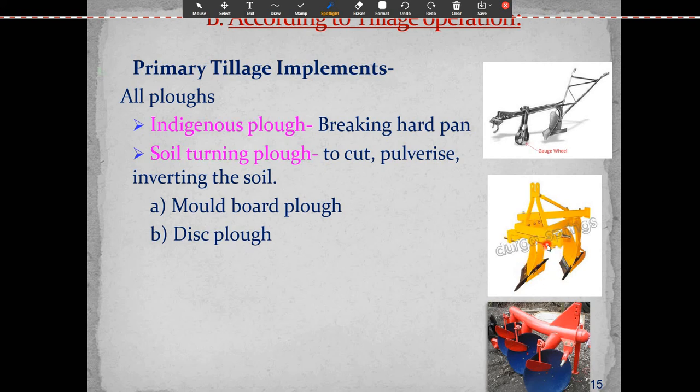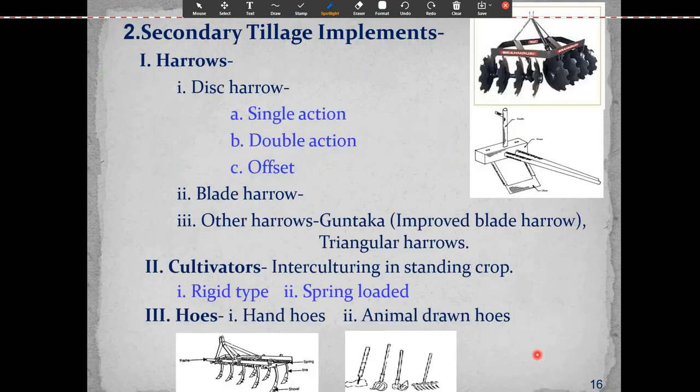The moldboard plow is generally used to cut the soil, pulverize and invert the soil, and it is used in black cotton soil. Okay, but again, where there are most of the clods and rocky soil, they use the disc plow.